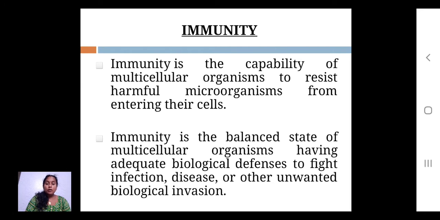If there is any unwanted thing, it may be an organism, or any biological component, but it is not favorable for your cells. That means in a multicellular organism, it is not favored. It is a foreign substance for that particular multicellular organism. Then what will happen? It will resist. The body itself has to form a defense system, and that defense system protects against this invasion, the unwanted things or foreign substances. So that is called immunity.